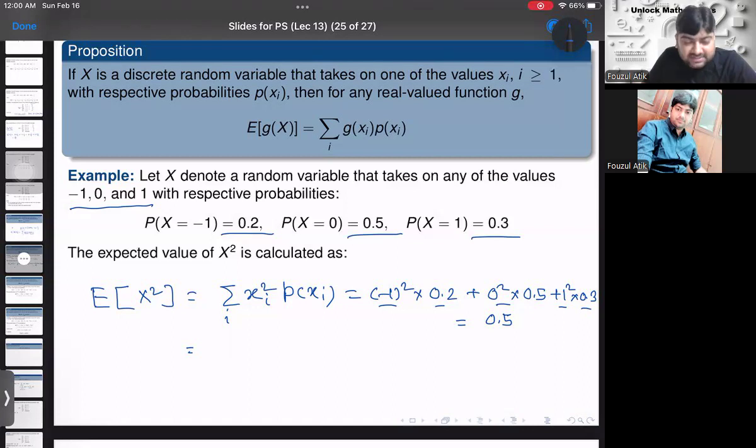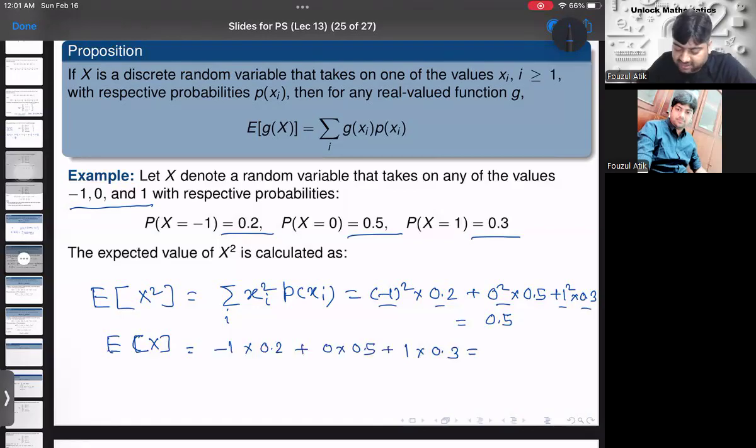Now let us see one observation. Let us check what is the expectation of X. So E of X is what? It is the summation of xi p of xi. So it is -1 into 0.2 plus 0 into 0.5 plus 1 into 0.3.